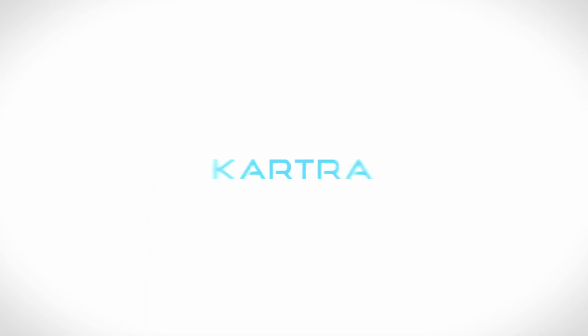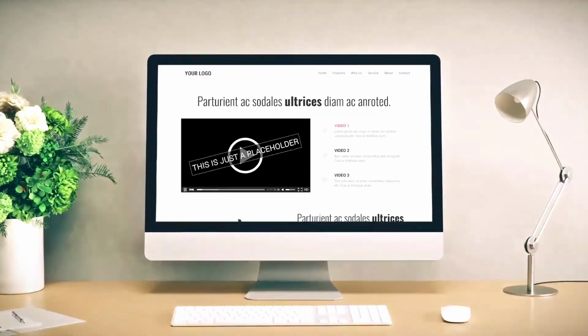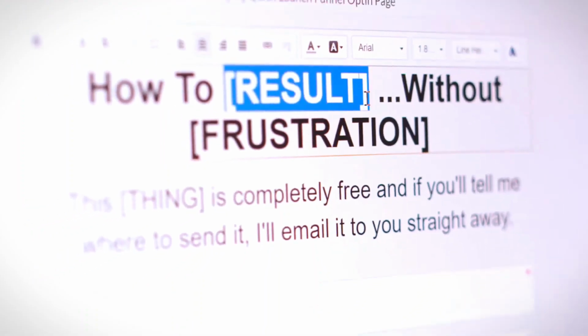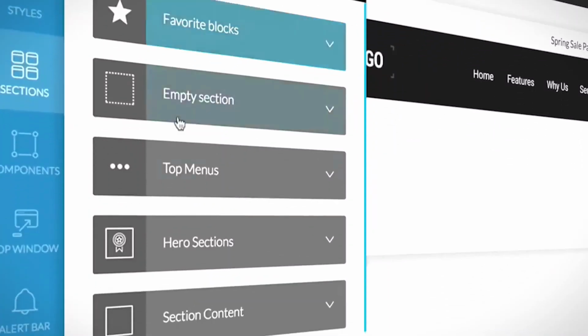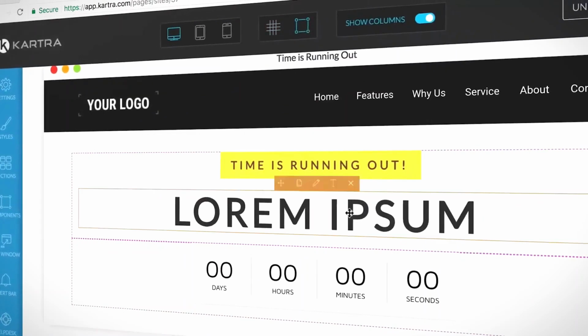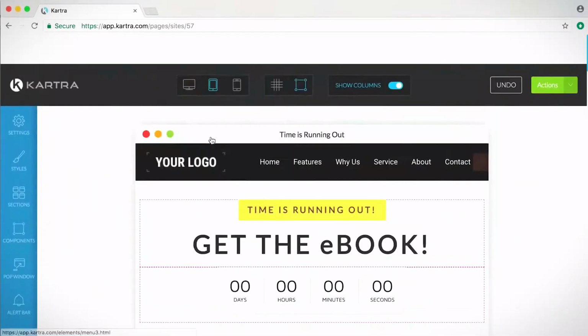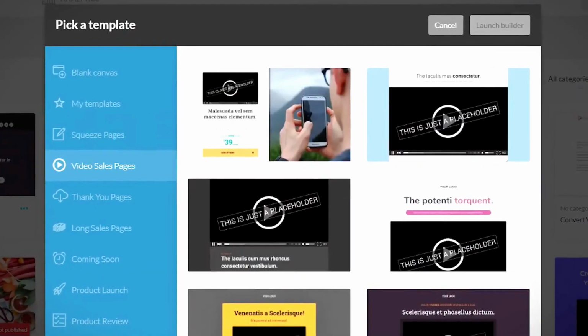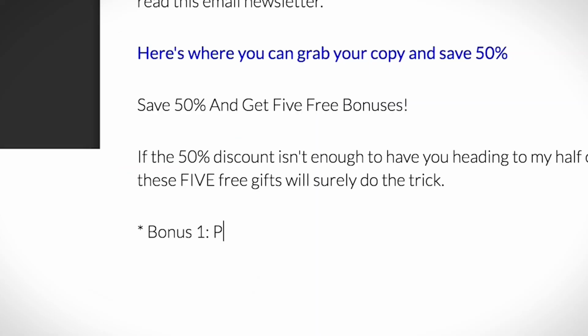Number 1. Kartra. Looking for an incredible all-in-one digital marketing platform? Meet Kartra, designed with entrepreneurs and business owners in mind. It's a powerful toolkit offering everything from building sales funnels to running email marketing campaigns, managing clients, setting up affiliate programs, building membership sites, scheduling appointments, and much more.